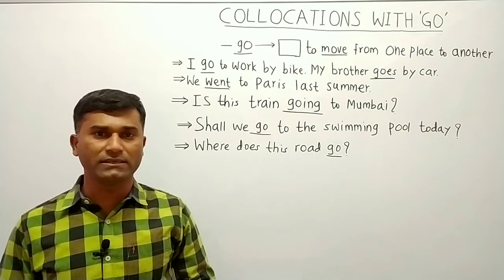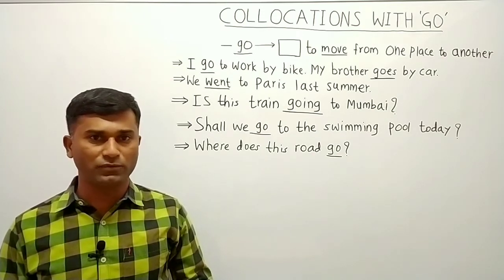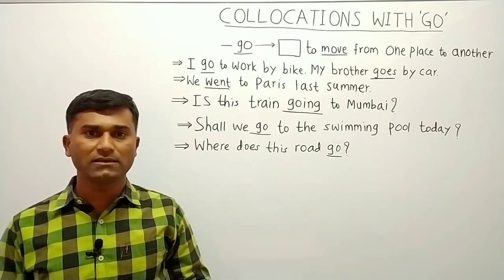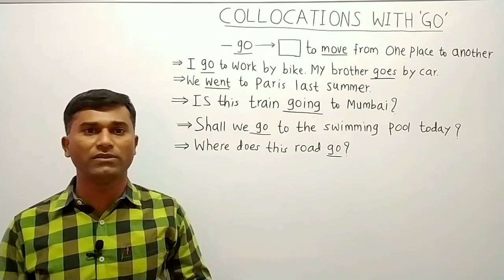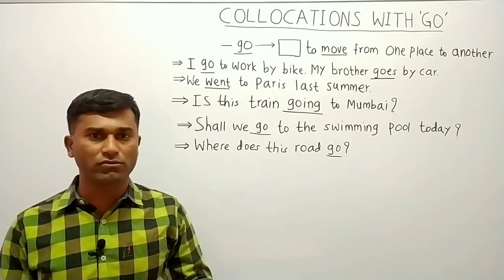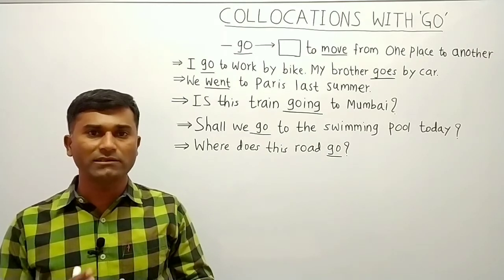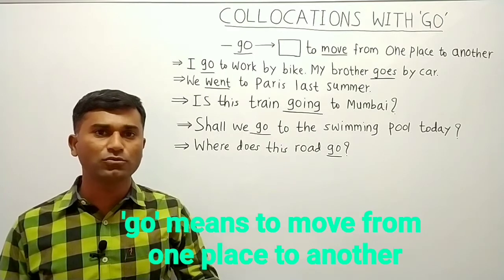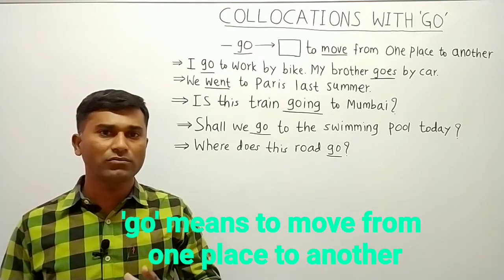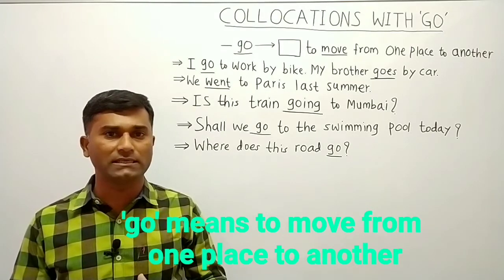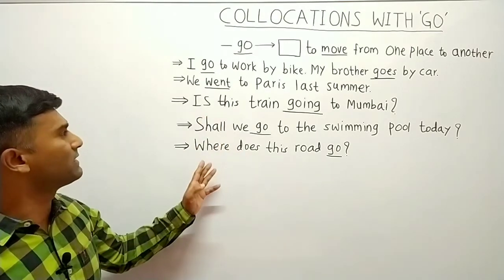First of all, we will see the verb go and its forms. Go is the base form or present form, went is the past form, and gone is the past participle of the verb go. Go is a very common verb in the English language. Its meaning is that the verb go indicates movement from one place to another place. How this movement is expressed is explained in these sentences.